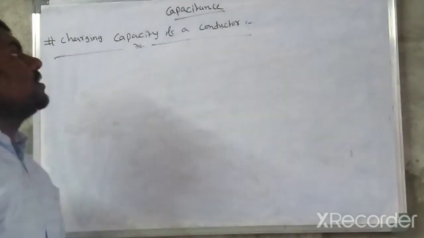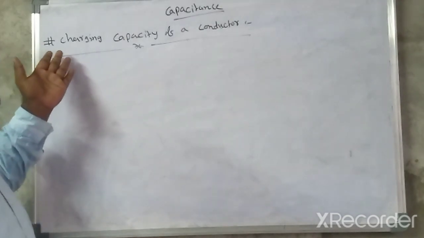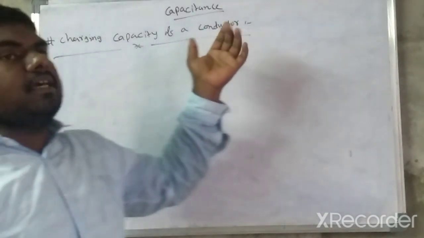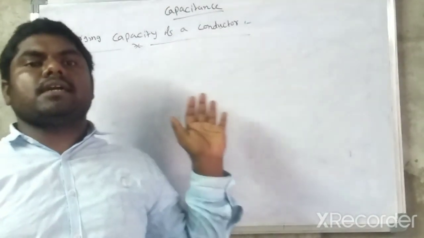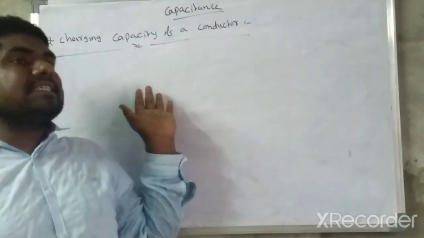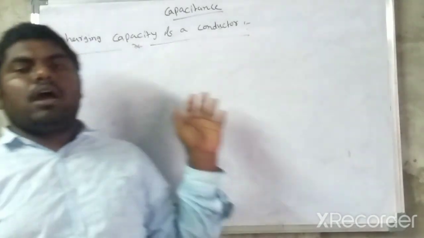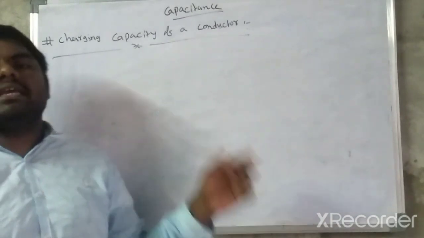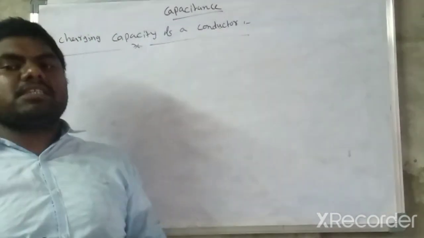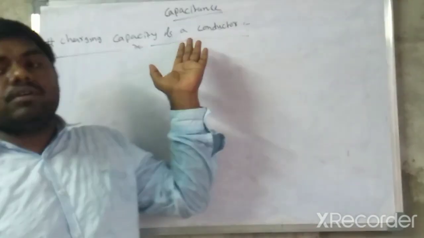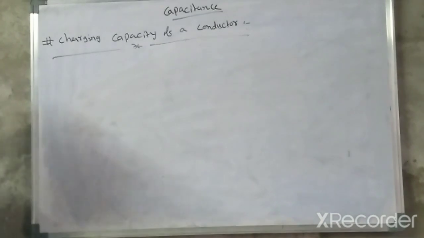Today we are going to discuss a new topic, capacitance. In the first topic, charging capacity of a conductor. In this section we are going to discuss that when a conductor is charged, there exists a maximum limit up to which the conductor can be charged, which is called the charging capacity of the conductor. So for an isolated